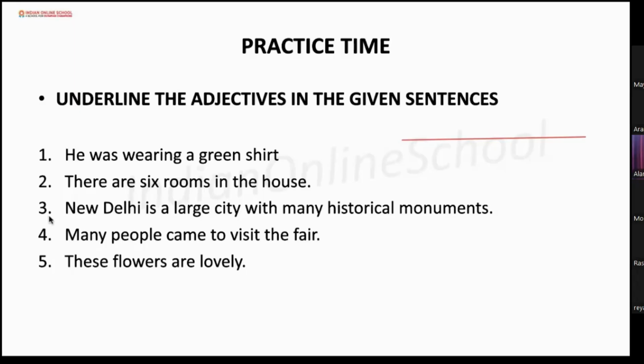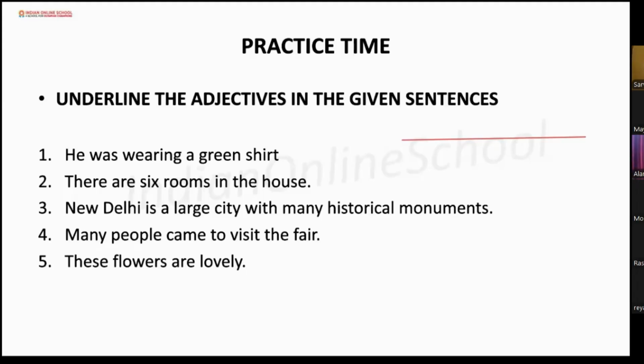Now, Mohit, are you there? No. Megakshi, are you there? No. Aradhya, are you there? Yes, ma'am. Can you read the third one for me? New Delhi is a large city with many historical monuments.